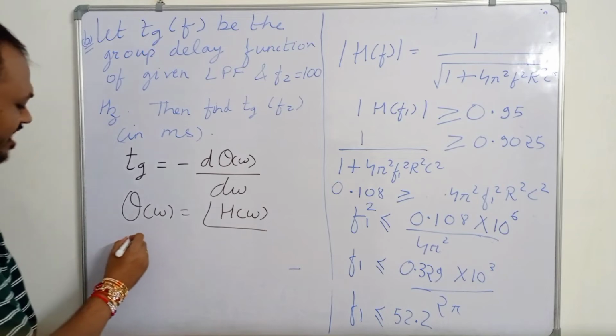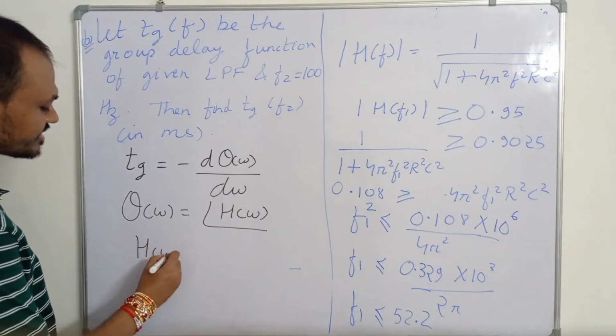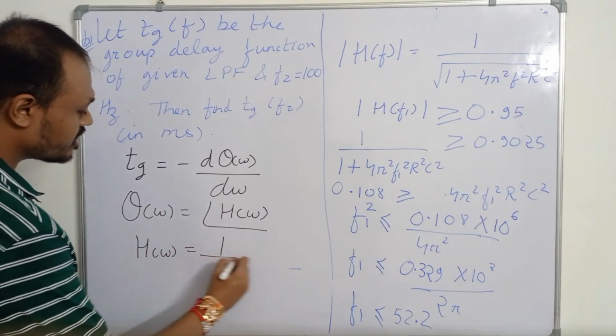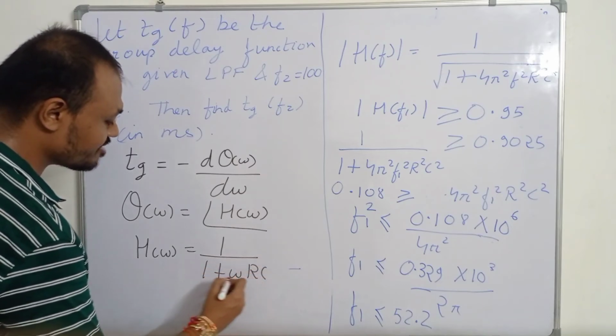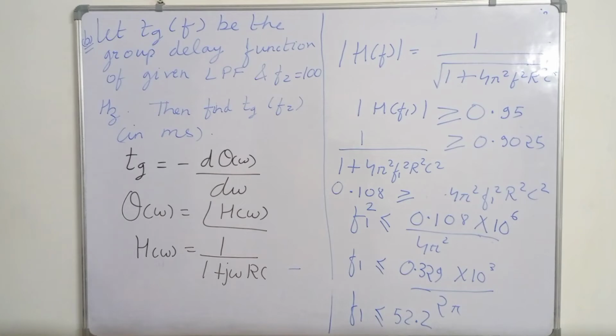So h of omega we have already found out, it is equal to 1 upon 1 plus j omega rc. This is h of omega.